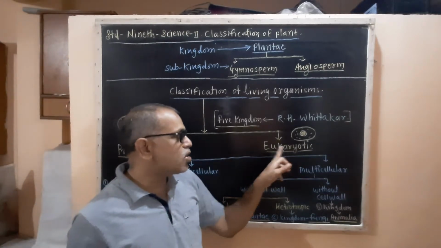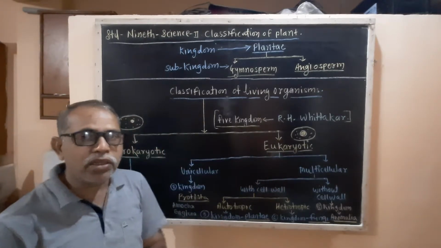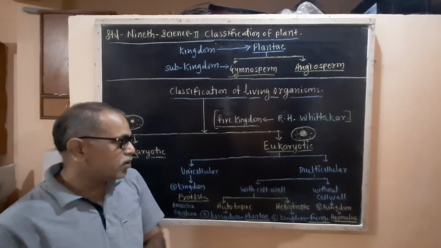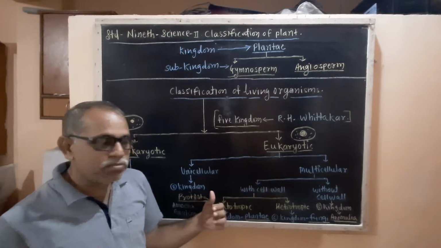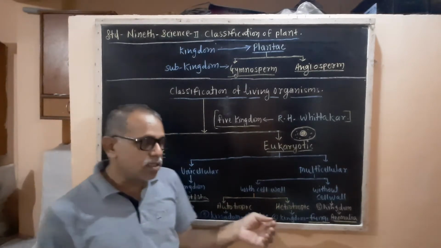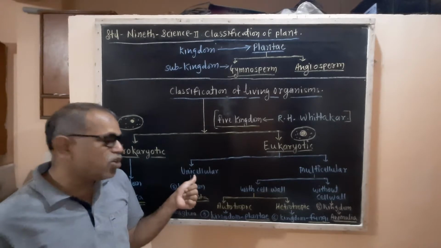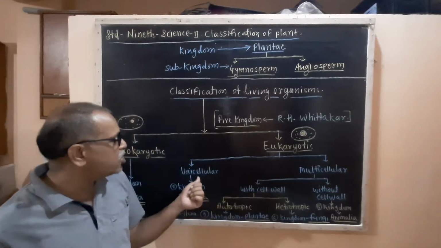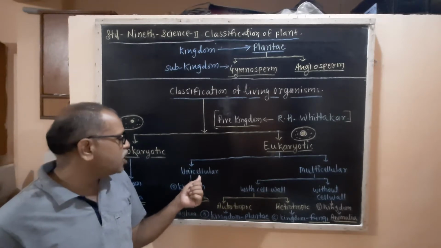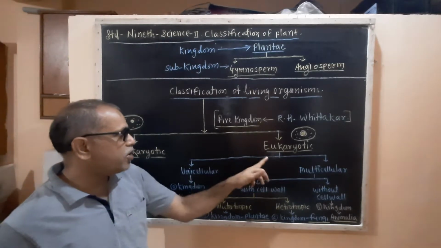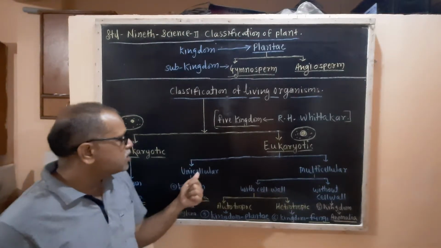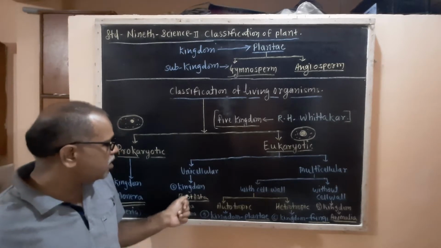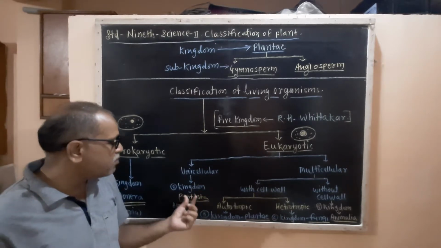These eukaryotic cells are also divided on the basis of their complexity, that is, whether the living organism is more complex or not. Some of the living organisms are unicellular, that is, only one cell constitutes their body. So these unicellular eukaryotic living organisms are placed in kingdom Protista. This is the kingdom Protista.